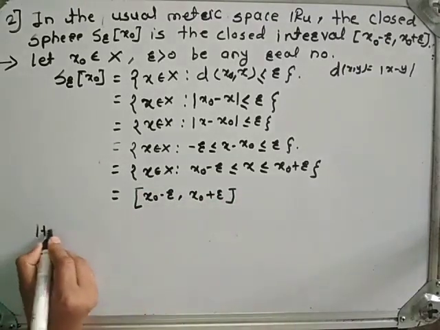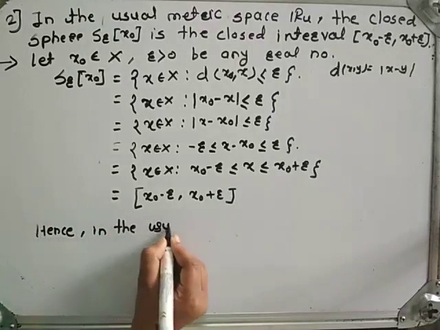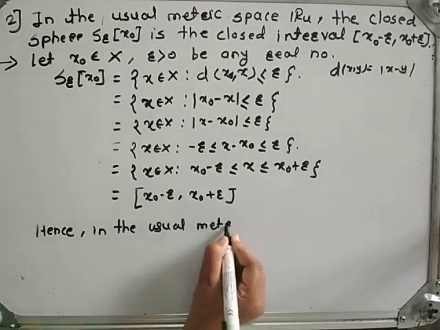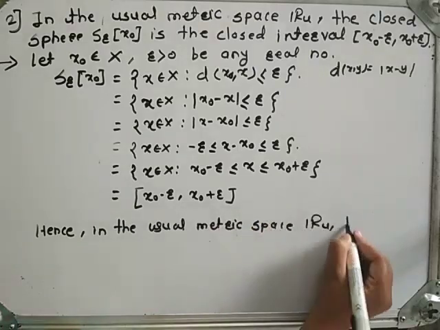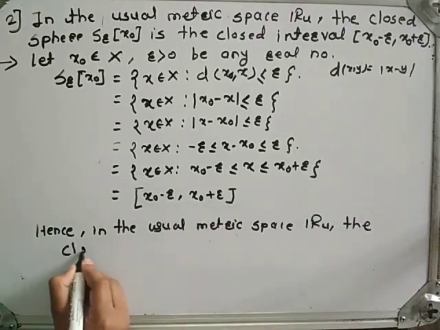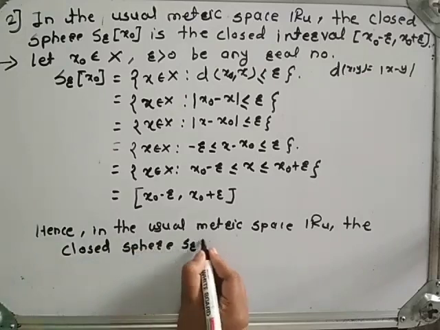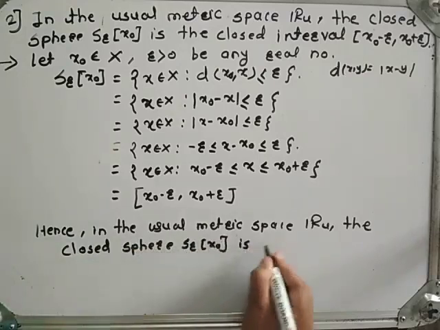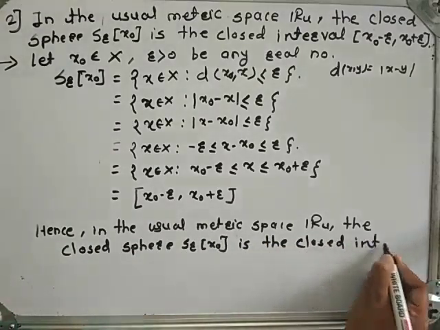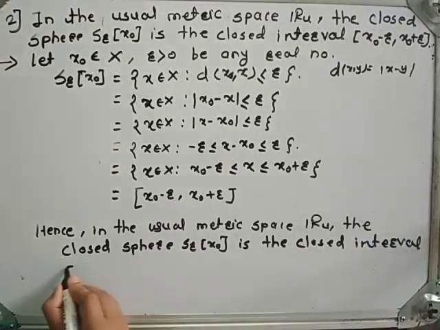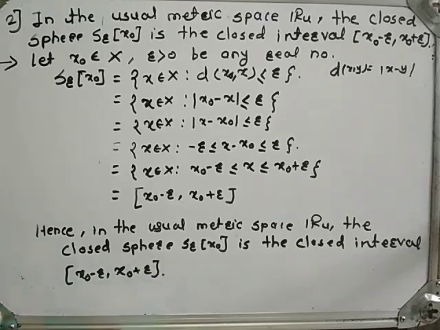Hence, in the usual metric space R_u, the closed sphere S_r(x0) is the closed interval x0 minus r comma x0 plus r.